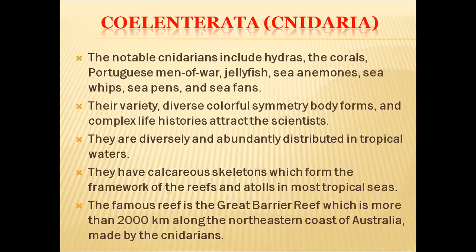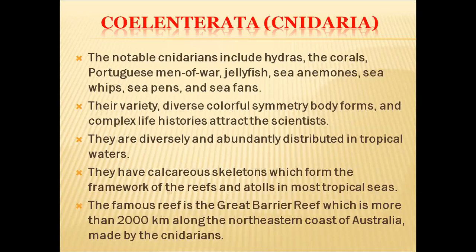Their variety, diverse colorful symmetrical body forms and complex life histories attract the scientists. And they are diversely and abundantly distributed in tropical waters, in tropical seas especially. And they have calcareous skeletons which form the framework of the reefs and atolls in most tropical seas.